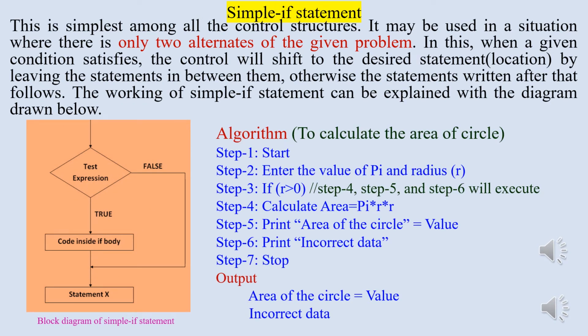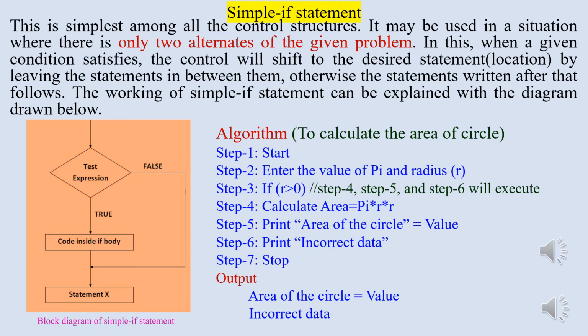Under conditional branching, first we will discuss the simple if statement. This is the simplest among all the control structures. It may be used in a situation when there are only two alternates of the given problem. In this, when a given condition is satisfied, the control will shift to the desired statement, that is the location, by leaving the statements in between them. Otherwise, the statements written after that follow.